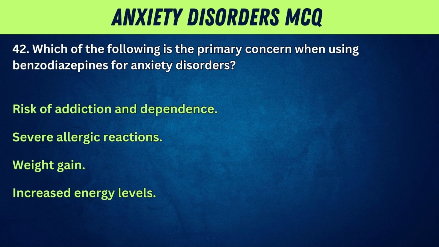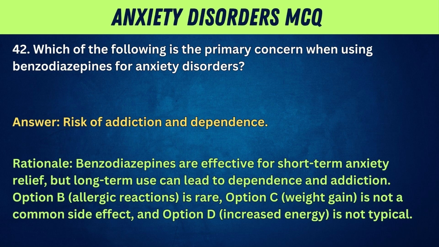42. Which of the following is the primary concern when using benzodiazepines for anxiety disorders? A, risk of addiction and dependence. B, severe allergic reactions. C, weight gain. D, increased energy levels. Answer: risk of addiction and dependence.